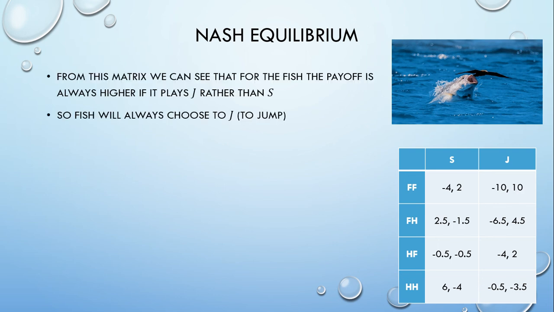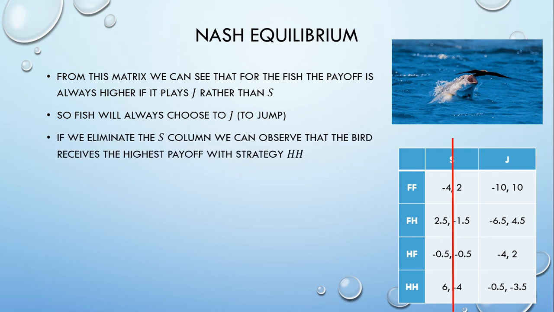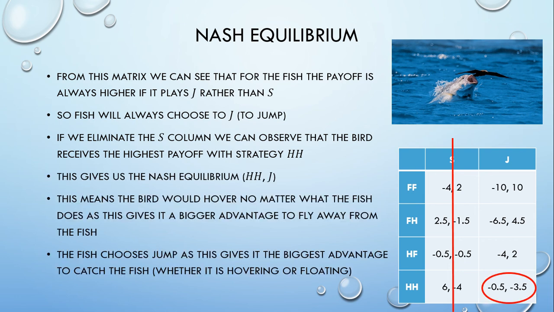From the matrix, we can see that J yields greater payoffs than S for the fish, so we can eliminate column S, as the fish is rational and strictly prefers J. Looking at column J, the bird receives the highest payoff using strategy HH, giving us the Nash equilibrium HHJ. This means the bird would always hover, as it is easier to escape this way, and the fish would always choose jump, as it gives them the most opportunity to catch the bird.